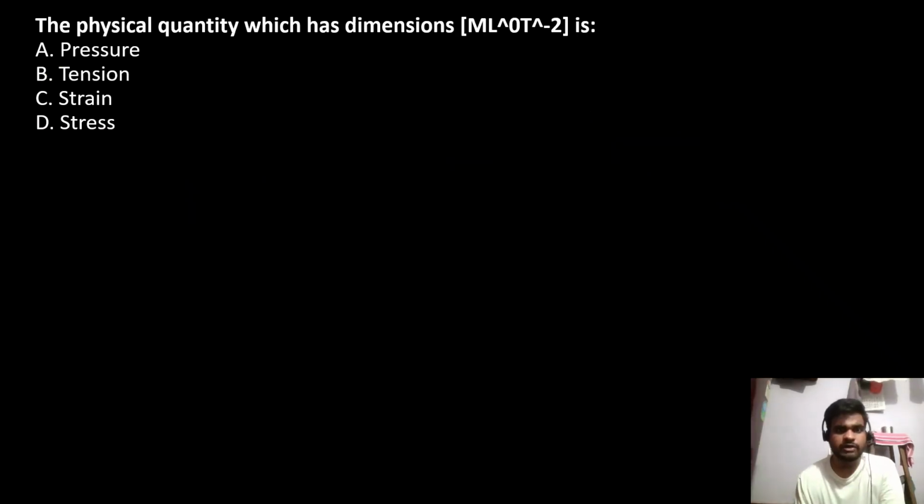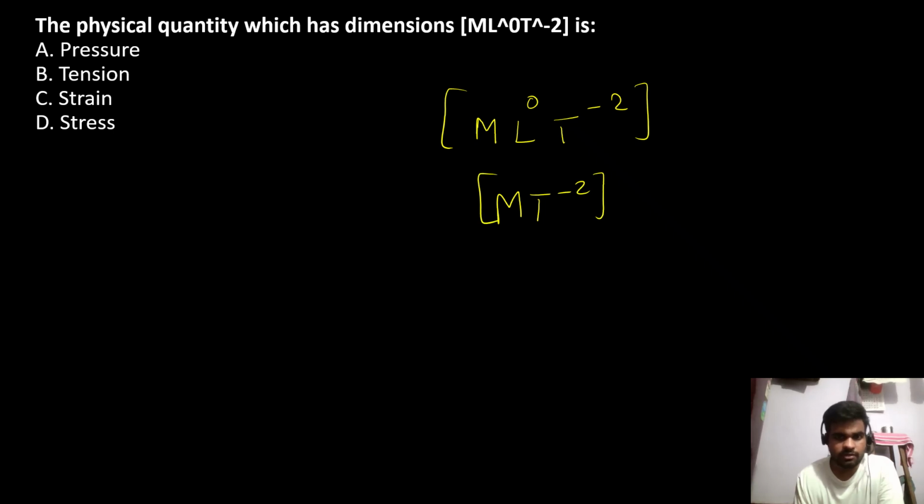The physical quantity which has dimensions m, l raised to 0, t raised to minus 2. This is same as mt raised to minus 2. Let's see. Pressure is force per unit area. So that becomes mlt raised to minus 2 into L raised to minus 2, which is equal to ml minus 1 T raised to minus 2.